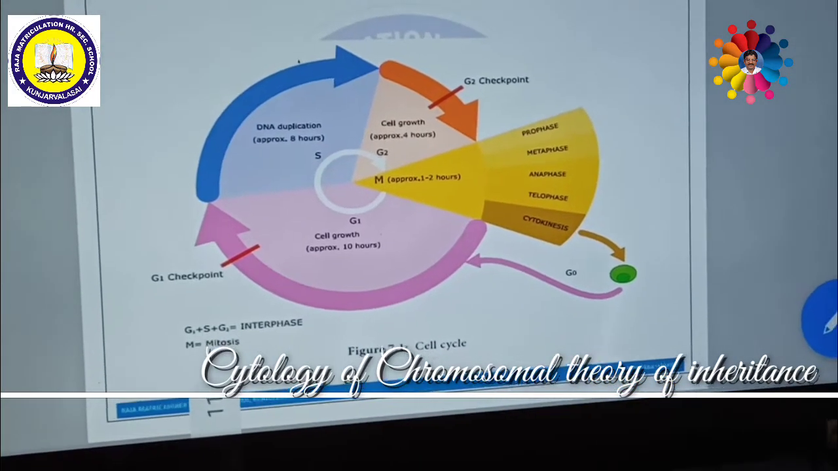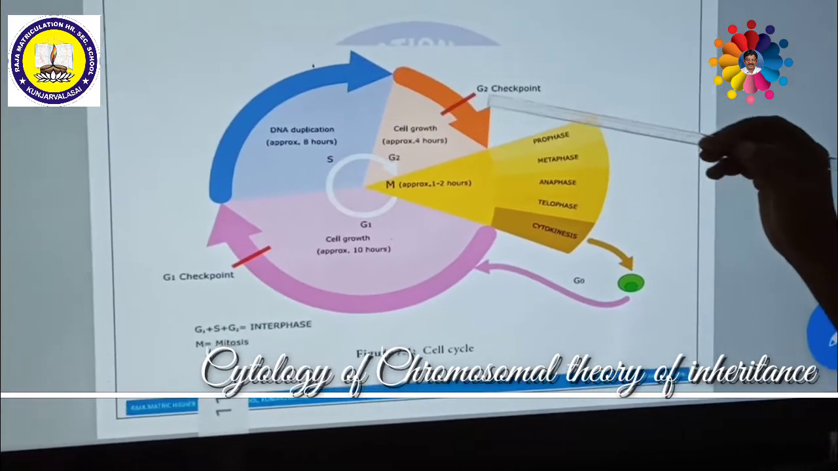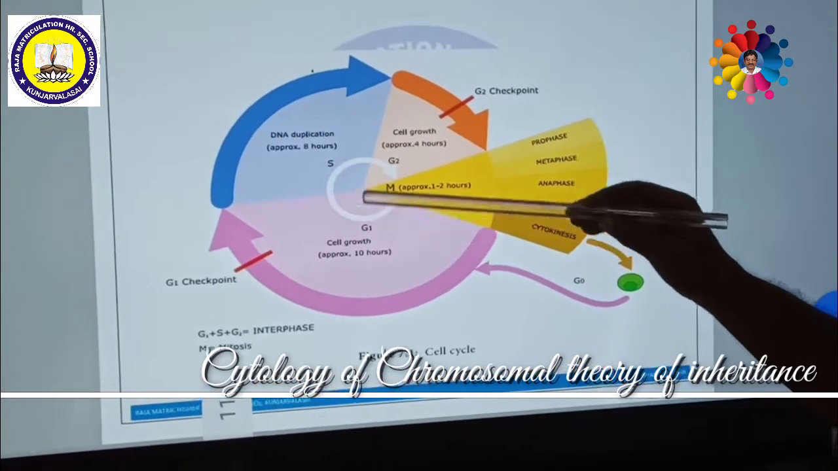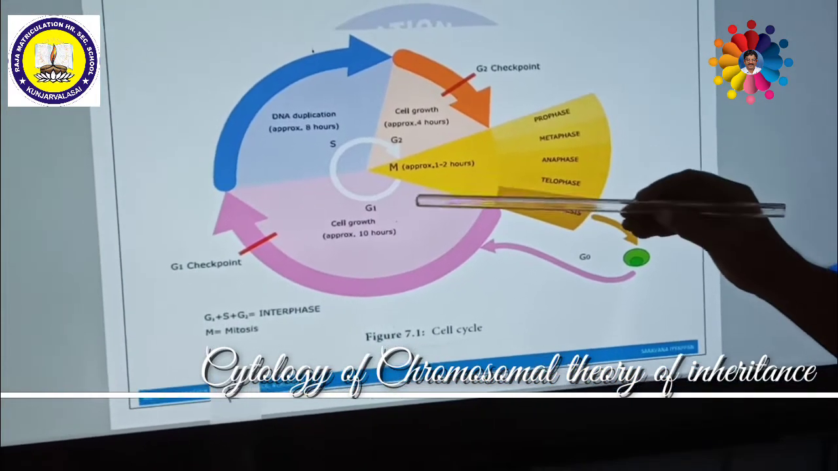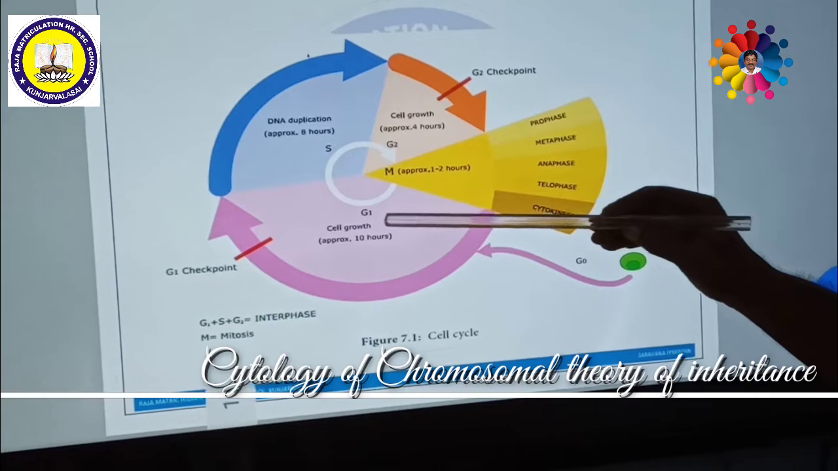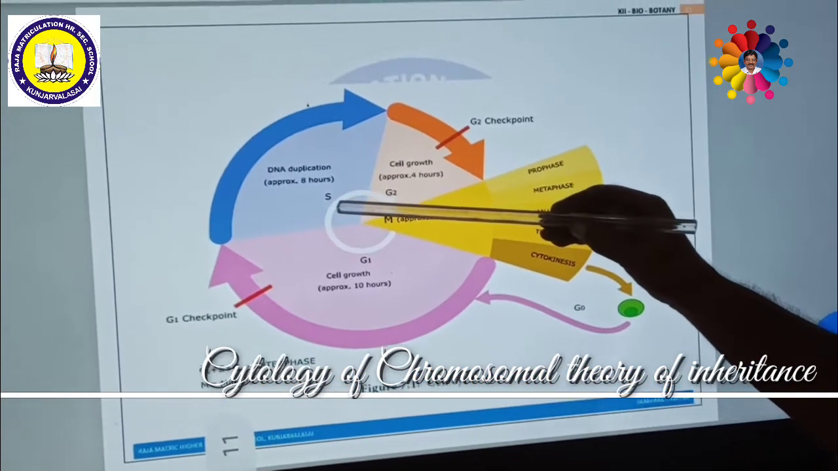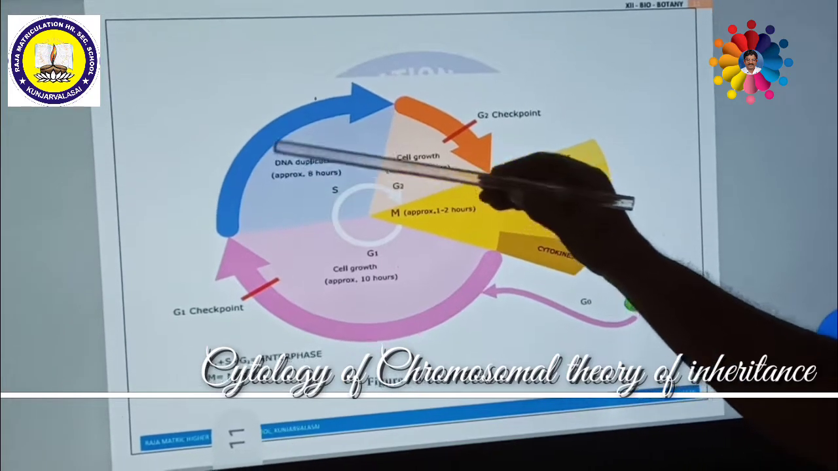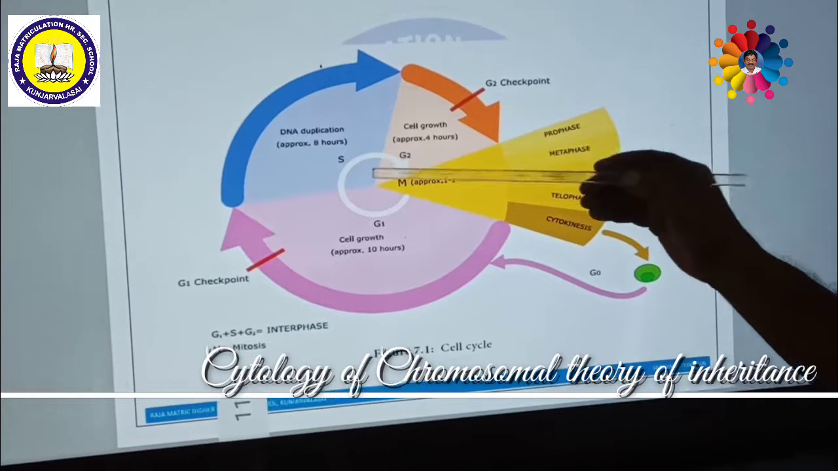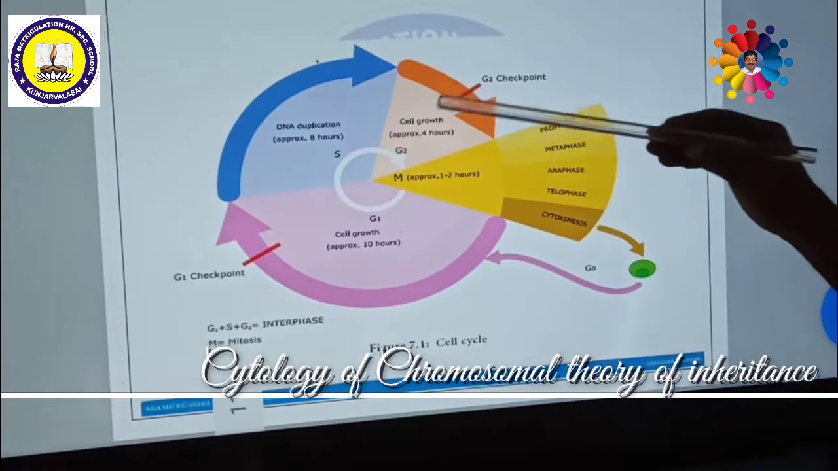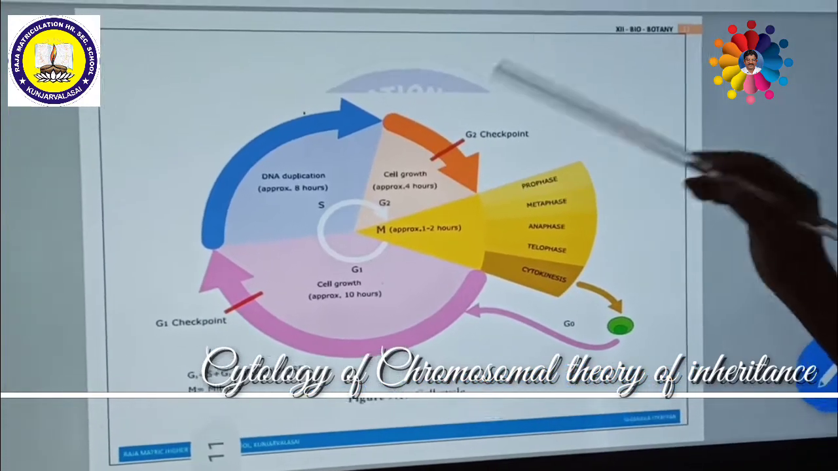Either mitotic or meiotic cell division is carried out in various phases: the G1 phase, S phase, G2 phase, as well as the M phase. G1 is nothing but the gap 1 phase. The S phase is nothing but the synthesis phase. During the synthesis phase, DNA is duplicated, so the amount of DNA doubles. Then once again, in the gap phase G2, cell growth occurs.